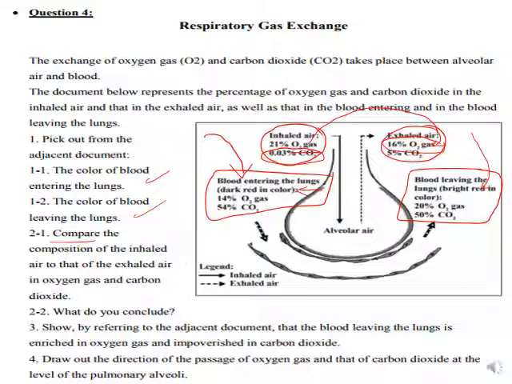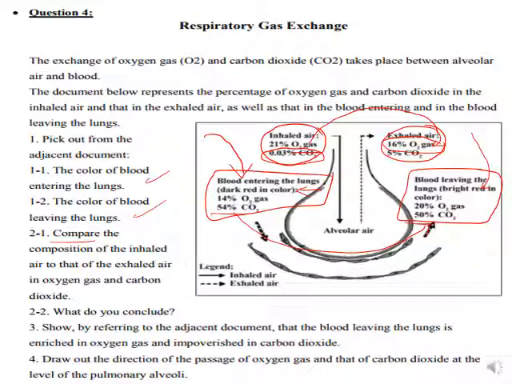In the blood entering the lungs, the percentage of oxygen gas was 14%, which is less than that in the blood leaving the lungs, which is 20%. However, the percentage of carbon dioxide in the blood entering the lungs was 54%, which is greater than in the blood leaving the lungs, which is 50%.